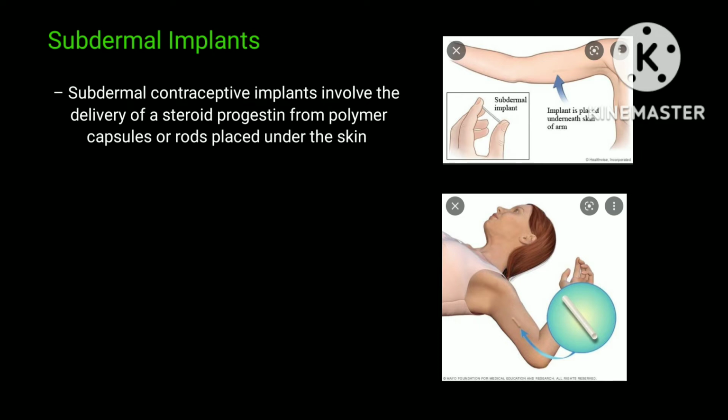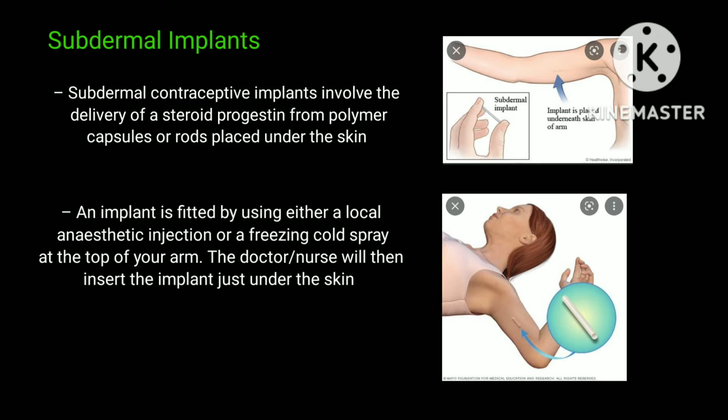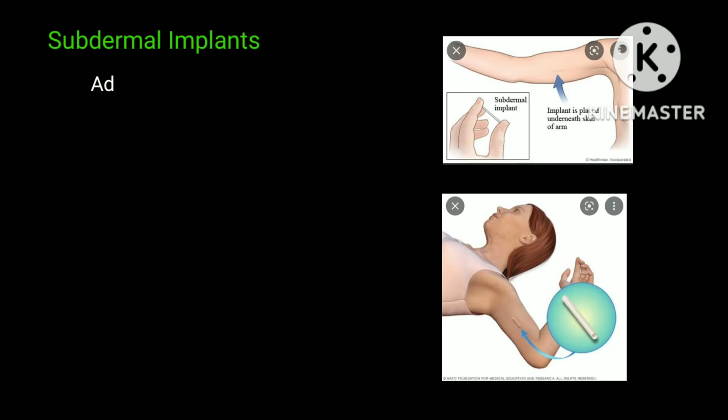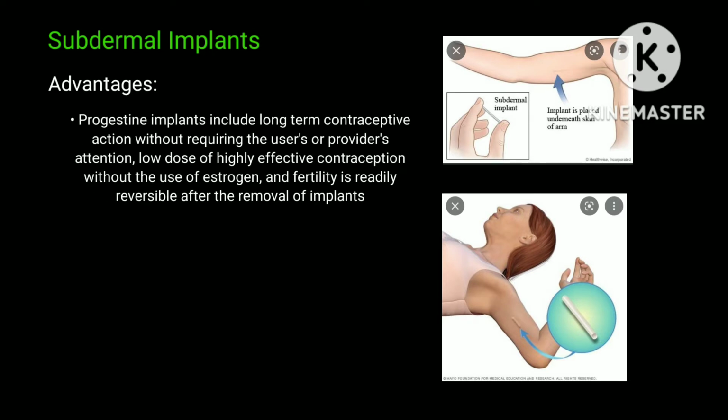Subdermal contraceptive implants involve the delivery of a steroid progestin from polymer capsules or rods placed under the skin. An implant is fitted by using either a local anesthetic injection or a freezing cold spray at the top of your arm. The doctor or nurse will then insert the implant just under the skin. Advantages of progestin implants include long-term contraceptive action without requiring the user's or provider's attention, low-dose, highly effective contraception without the use of estrogen, and fertility is readily reversible after the removal of implants.